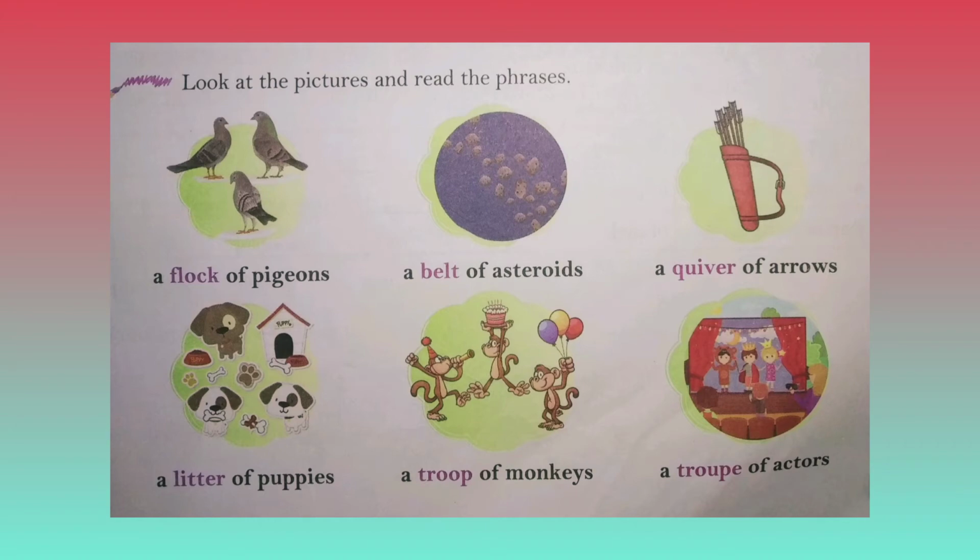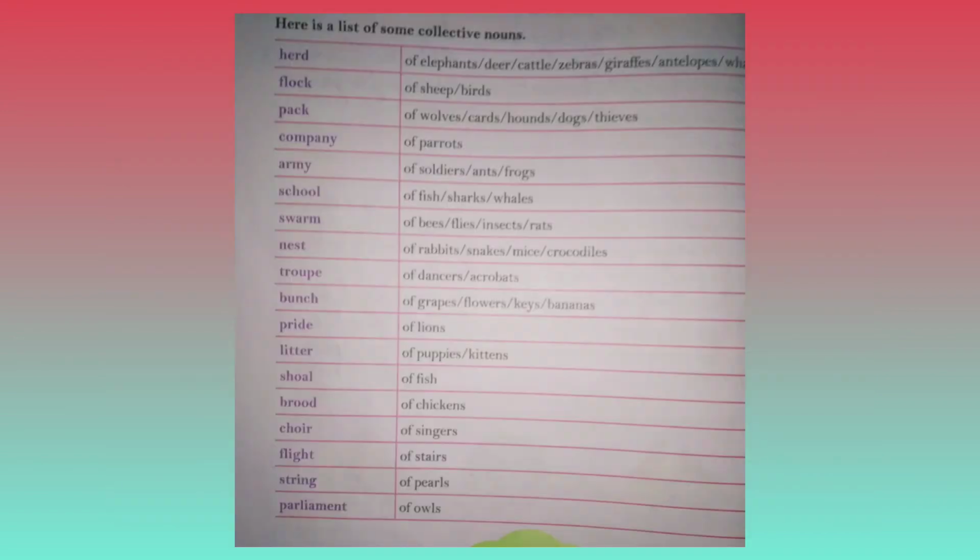Collective nouns mean a group or collection of people, animals or things. For example, herd of cows, flock of sheep, pack of wolves, etc. You have the list of collective nouns given in page number 16. Go through it. It will help you complete the exercises in page number 17. Find the correct collective nouns from the box and complete the exercise.